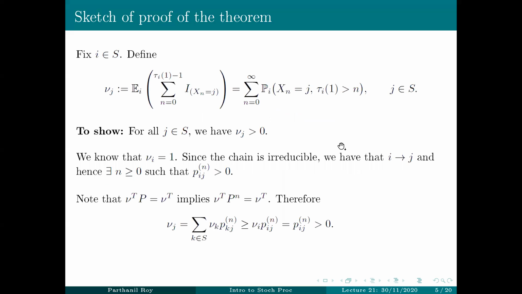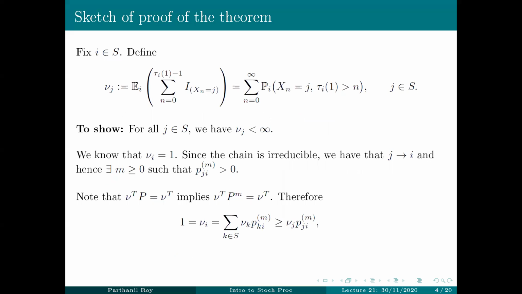Let's quickly go through this particular proof where we prove that each nu J is finite. Here instead of starting with I, we'll start with L, and then we'll use the fact that nu of L is finite to show that nu J is finite. Here instead of 1, you will have nu L by P_JL, and then irreducibility, of course, we'll be using.